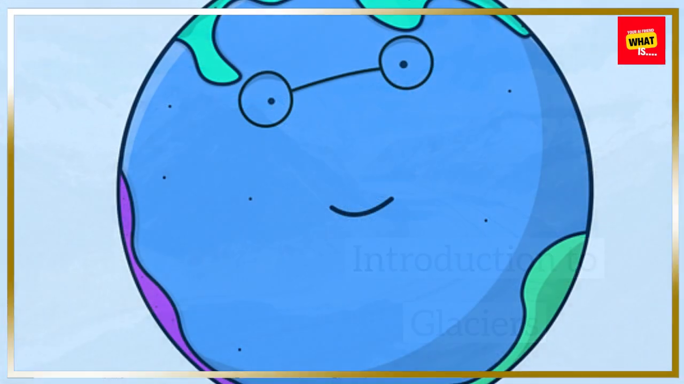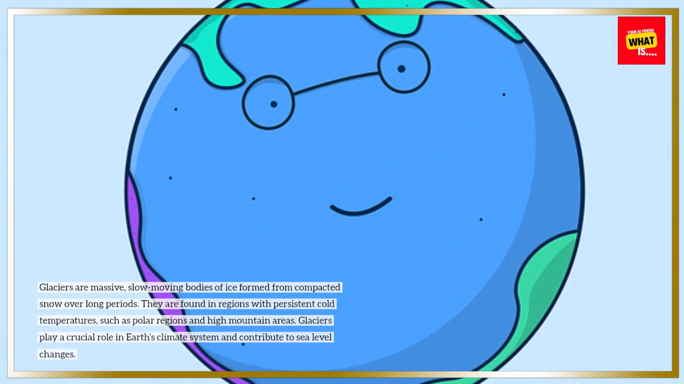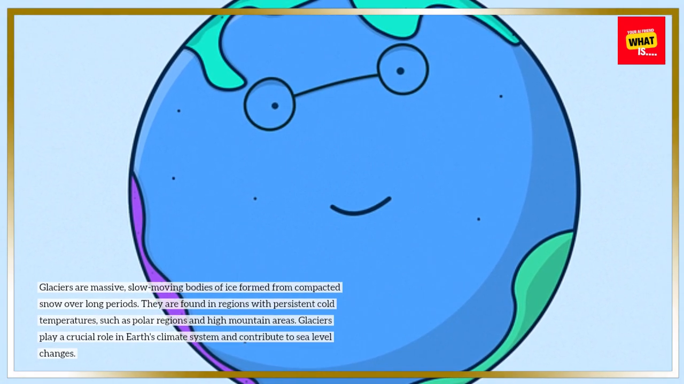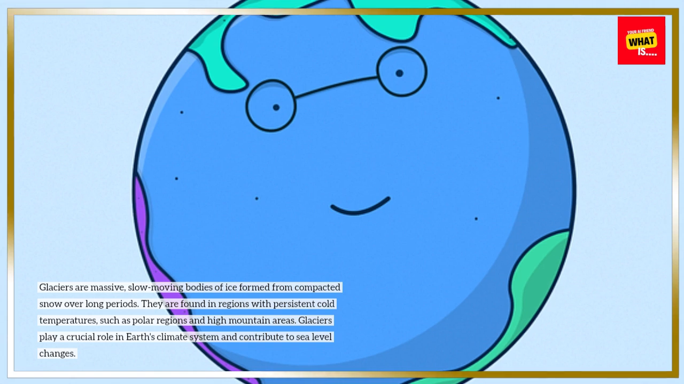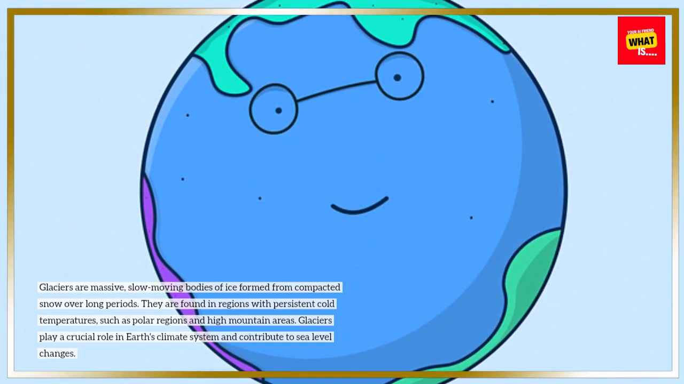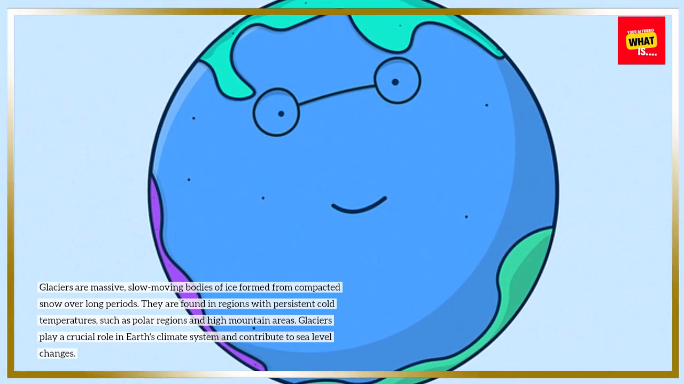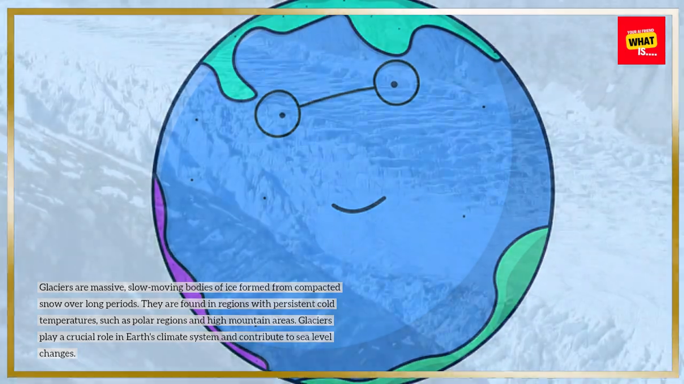Introduction to glaciers. Glaciers are massive, slow-moving bodies of ice formed from compacted snow over long periods. They are found in regions with persistent cold temperatures, such as polar regions and high mountain areas. Glaciers play a crucial role in Earth's climate system and contribute to sea level changes.